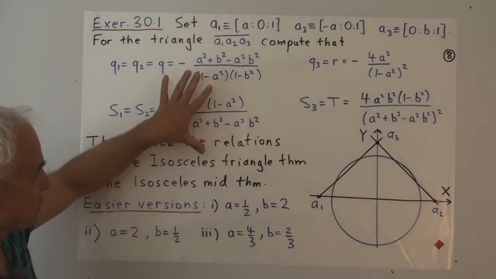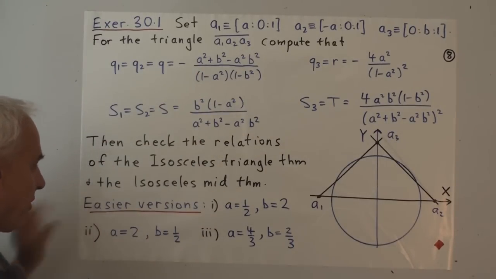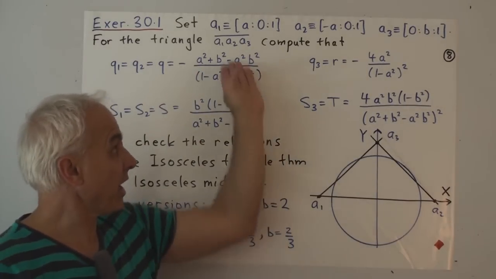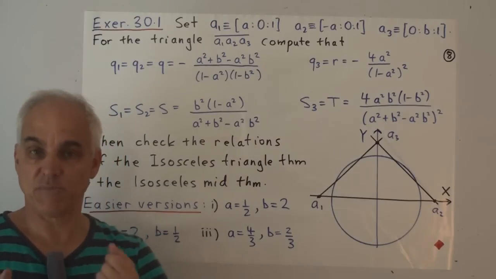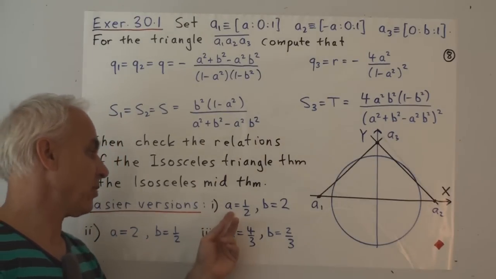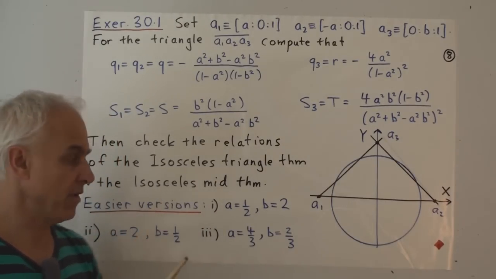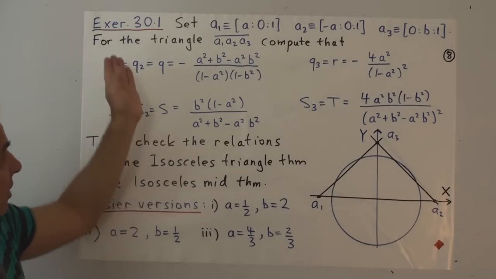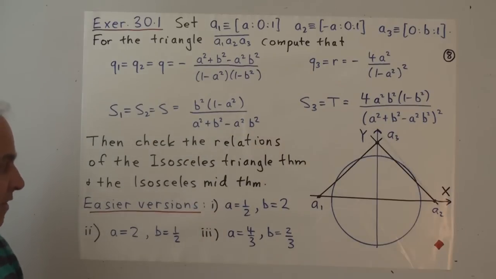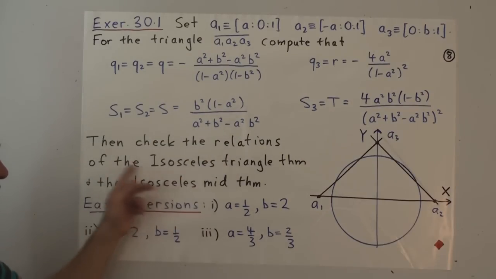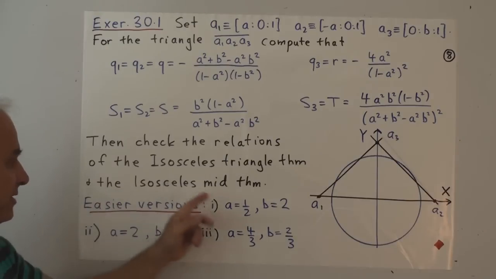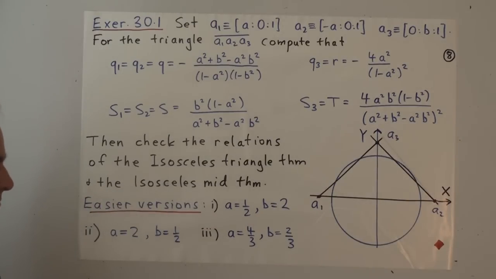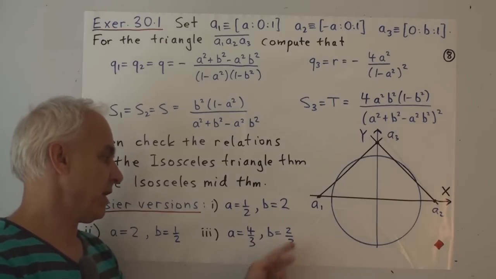Now there's a harder version to this and an easier version, so maybe it's better to start with the easier version. The easier version is to look at this triangle in some special specific cases. Say when A is equal to a half and B equals 2. Draw the diagram and then compute the quadrances and the spreads of that triangle, and check the relations of the isosceles triangle theorem and the isosceles mid theorem. Then you can do the same thing for different values of A and B. Say A equals 2 and B equals a half. And then A equals, say, 4/3 and B equals 2/3.